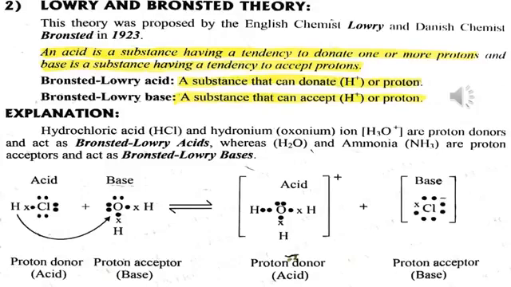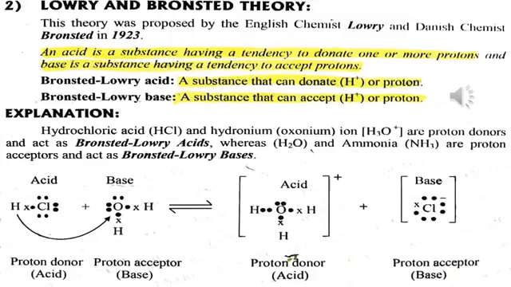Second concept about acids and bases is Bronsted-Lowry theory. This theory was proposed by the English chemist Thomas Lowry and Danish chemist Johannes Bronsted in 1923. According to them, an acid is a substance having a tendency to donate one or more protons, and base is a substance having a tendency to accept protons.